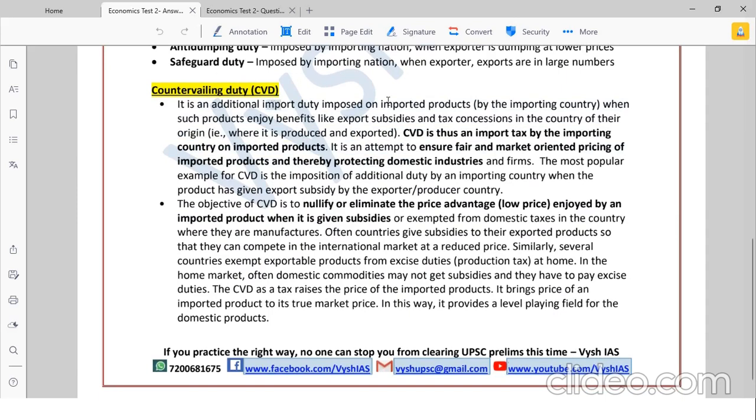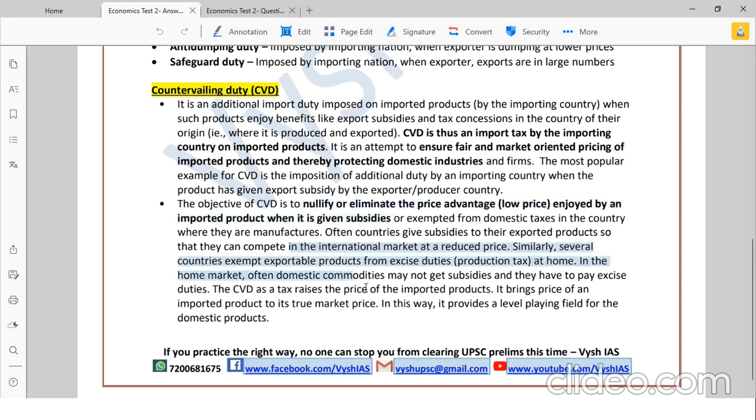Okay, countervailing duty is an additional import duty imposed on imported products when such products enjoy export subsidy and tax concession in the country of their origin, like China, where they are producing and exporting. So it's an import tax by the importing country on imported products. It is an attempt to ensure fair and market-oriented pricing of imported products and thereby protect our domestic industry. That is the main intention. So it will nullify or eliminate the price advantage, the low price which those people are enjoying.